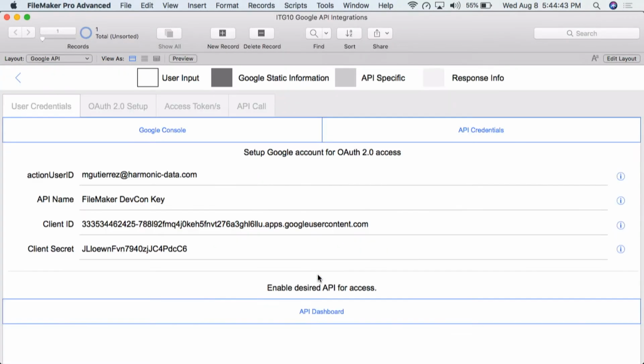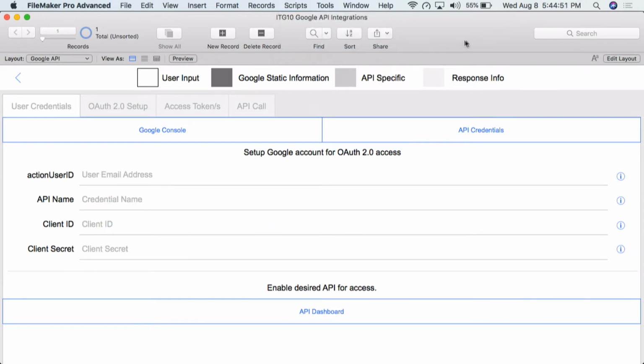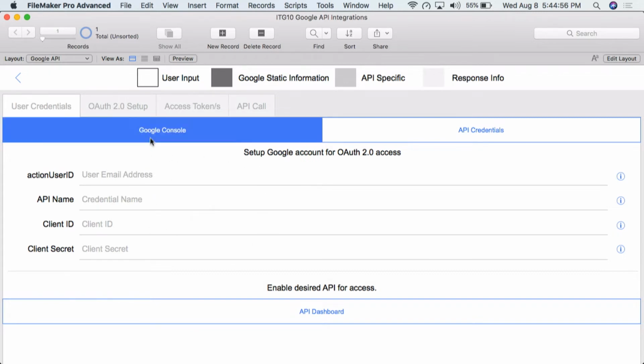So I've got all this in here, but I'm just going to delete mine and go through this real time with you guys. Okay. So I've provided all these links. So I'm just going to start right here, Google Console. I'm going to go to the Google Console.